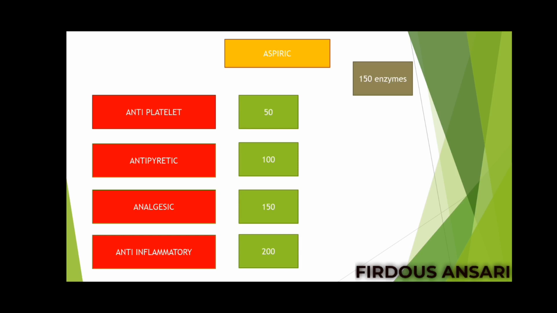Now, when aspirin is given for antiplatelet action, those 50 molecules will undergo elimination via first order kinetics. When aspirin is given for antipyretic and analgesic action, they also follow first order kinetics. Why? Because we have 150 enzymes available. But when aspirin is given for anti-inflammatory action, we have a large amount of drug to be consumed, 200 molecules, but enzymes available are only 150.